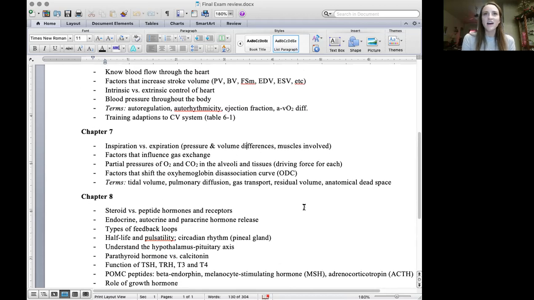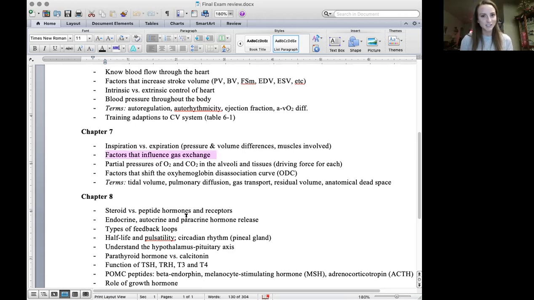So chapter 7, one of the main things we want to focus on here is inspiration versus expiration. So knowing the muscles involved in inspiration and expiration, and also knowing the difference between pressure and volume, that inverse relationship. As the volume of the respiratory cavity increases, the pressure in the respiratory cavity decreases, and vice versa. That's Boyle's law. So knowing those laws is really important: Henry's, Fick's, Boyle's, and Dalton's law. That's another big one too.